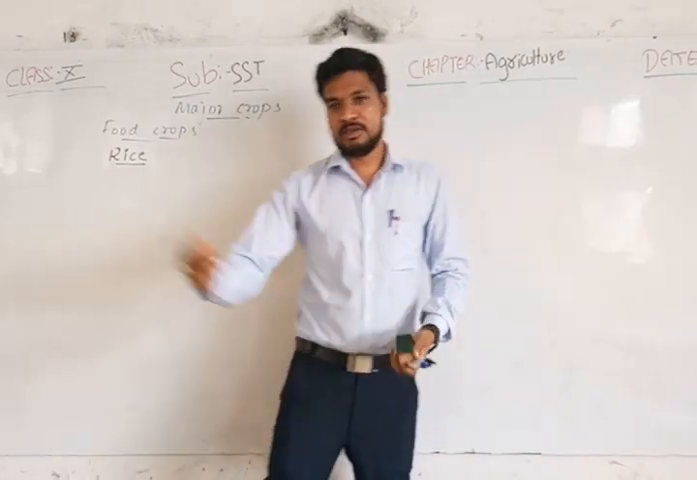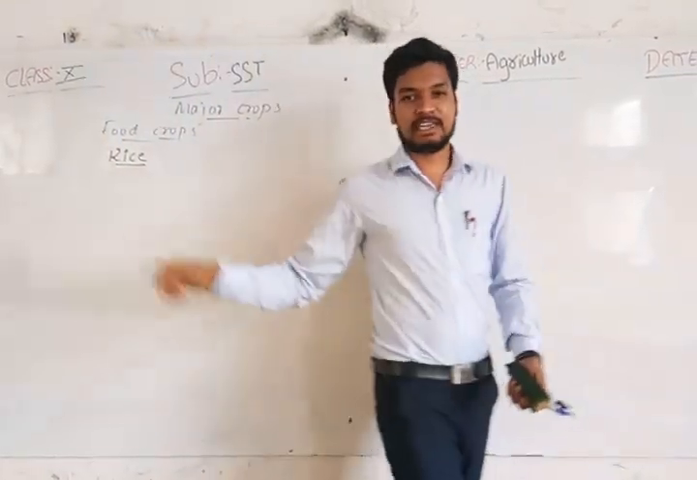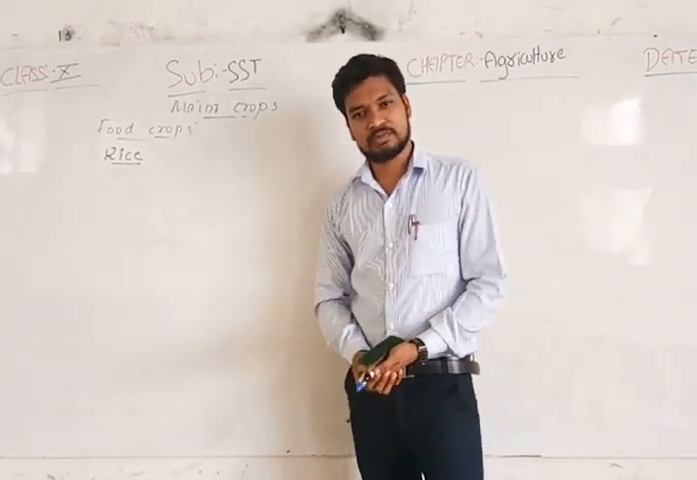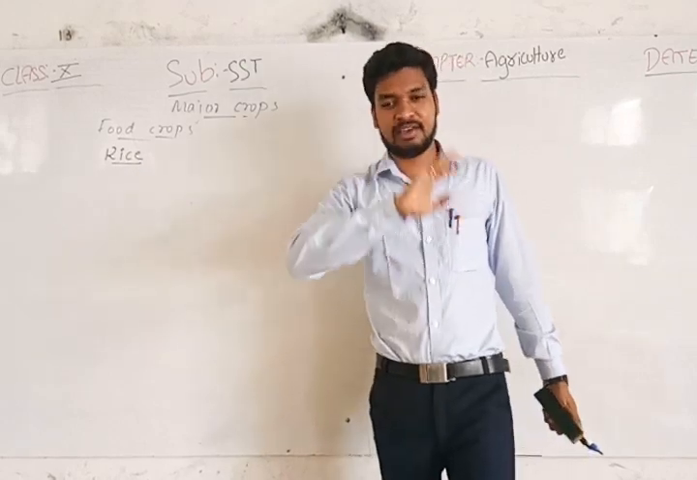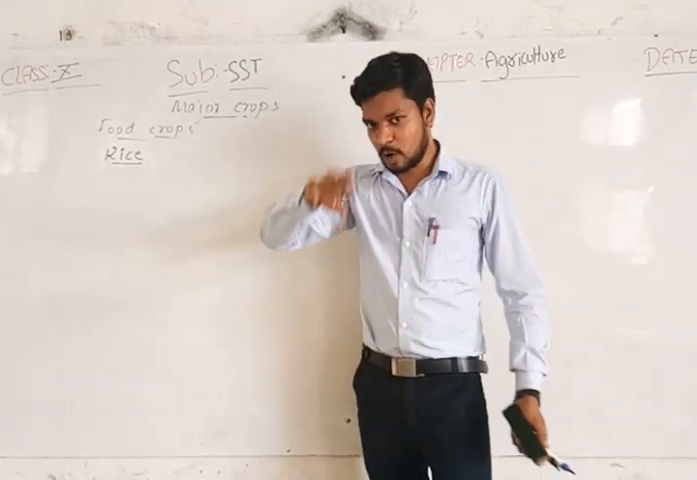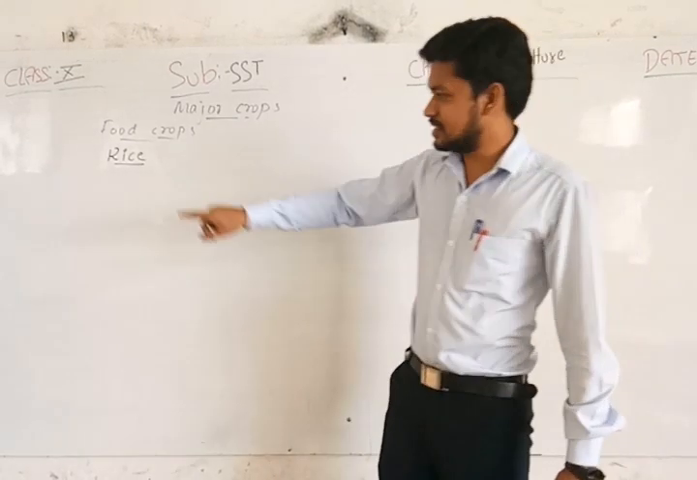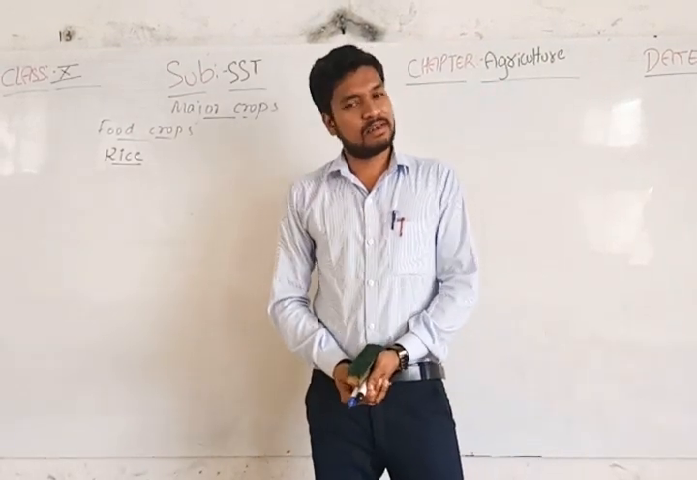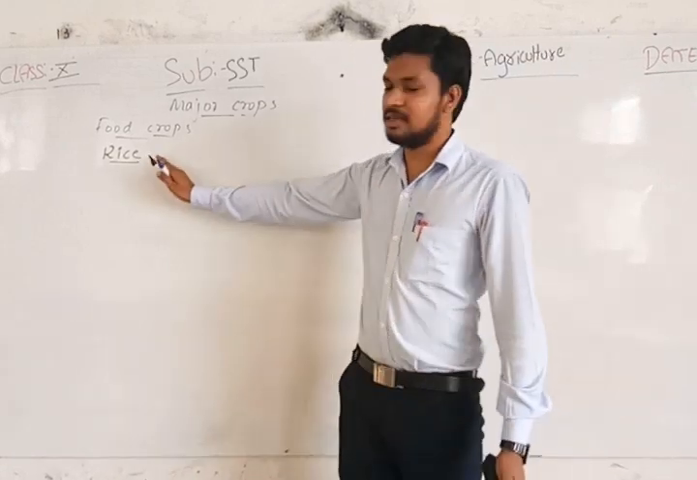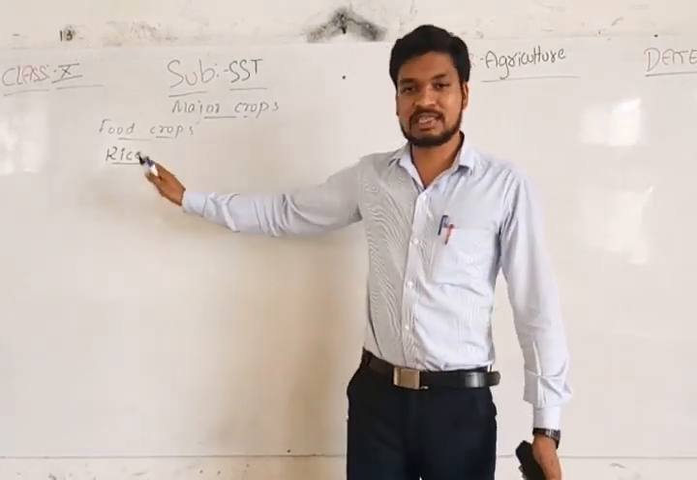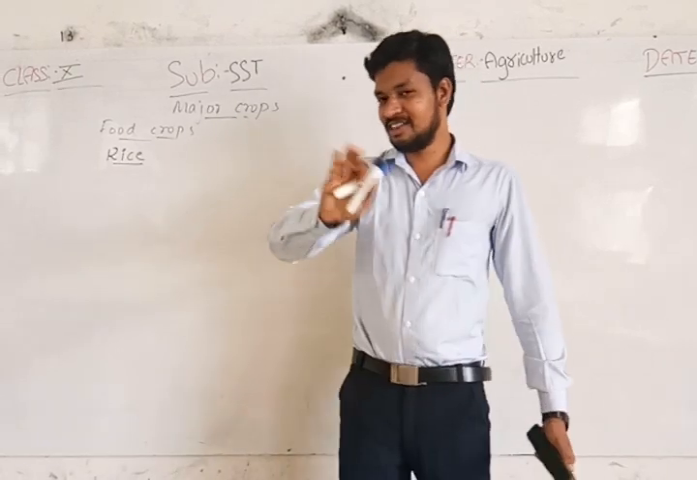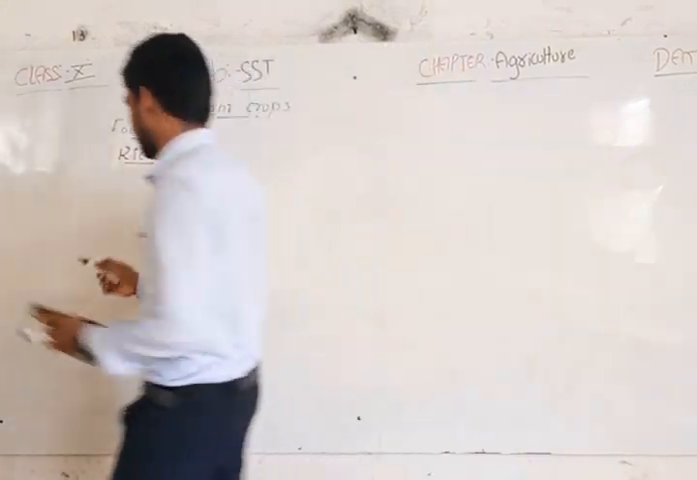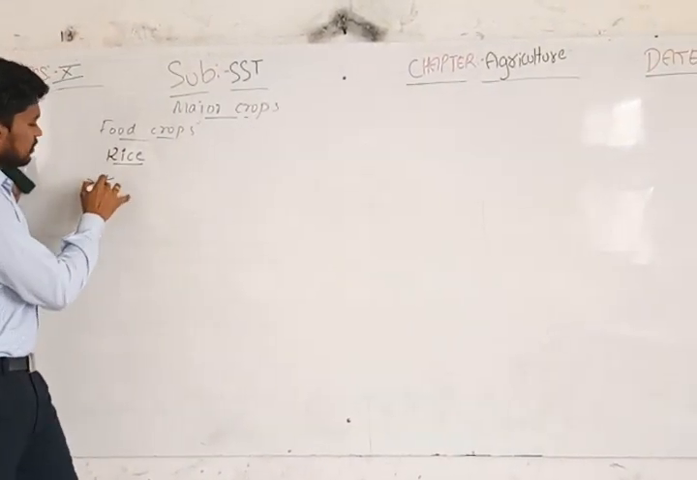Is it visible there correctly? The rice requires high temperature and high humidity to grow. As we discussed under the three cropping seasons, in which cropping season is the rice grown? Yes, the Rabi season. So this rice is called a Rabi crop. Sorry, the Kharif crop. So this rice is grown in the Kharif season. It's called a Kharif crop.